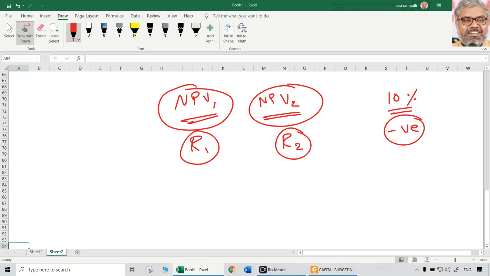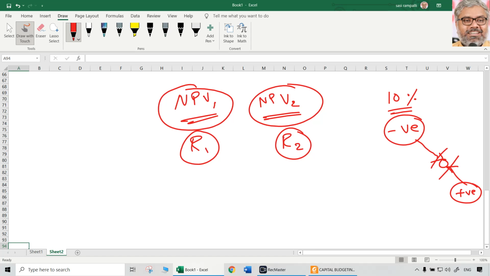But what we want is NPV 0. So 0 will naturally be somewhere between positive and negative, isn't it? Now, in order to reach this 0, this NPV has to be increased. How can NPV be increased? Only when you reduce the rate.